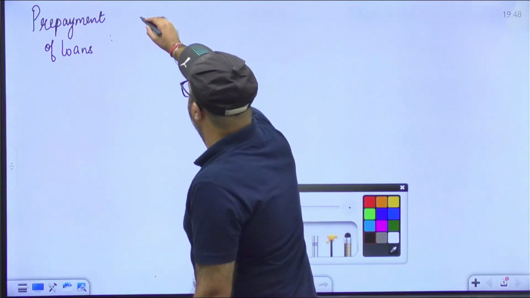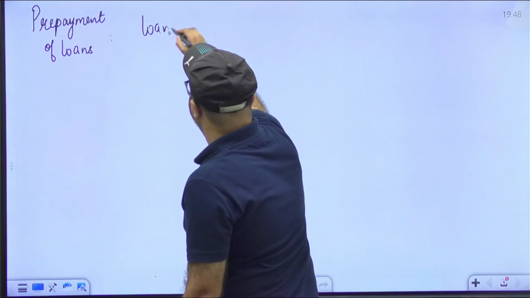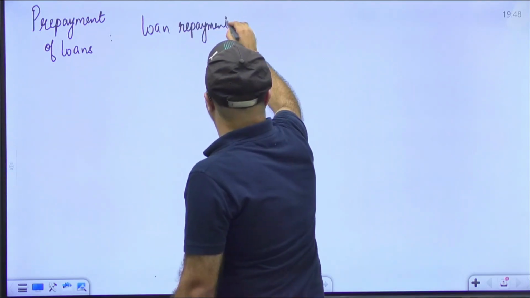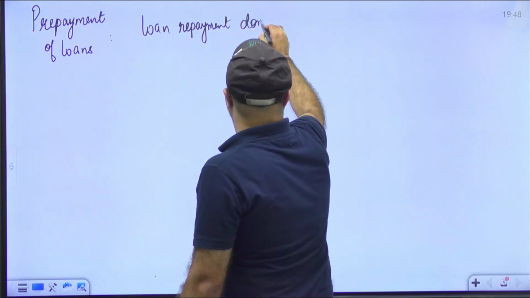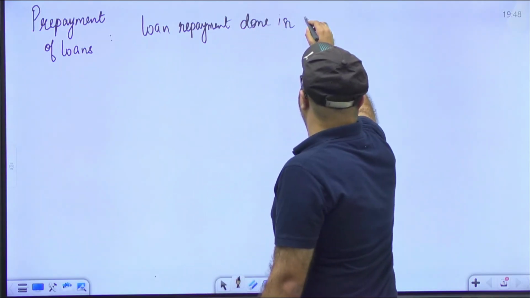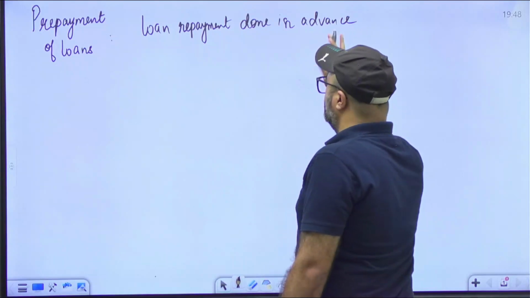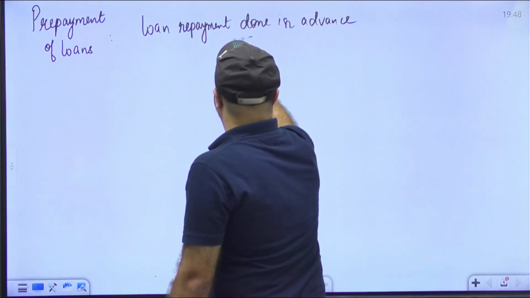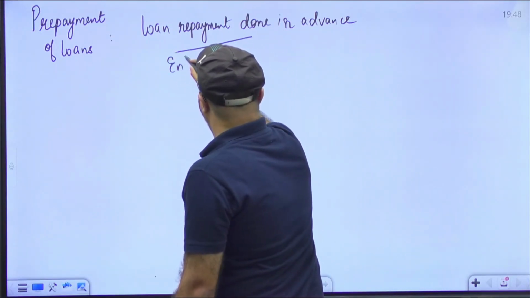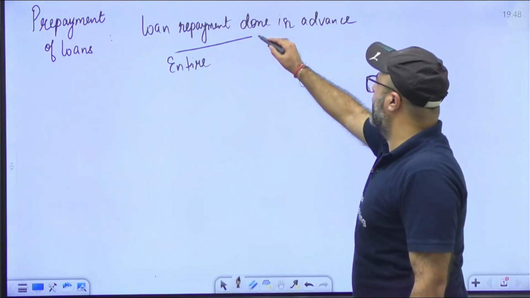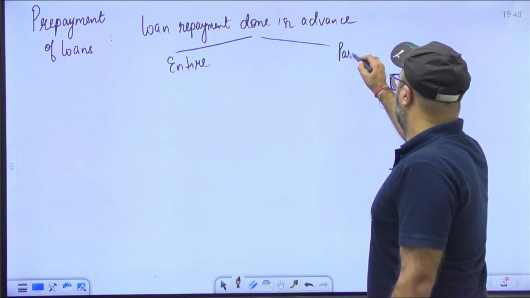So I would say loan repayment is done in advance. Now it's up to you whether you are paying the entire amount, whatever is pending, or you are making a partial payment.